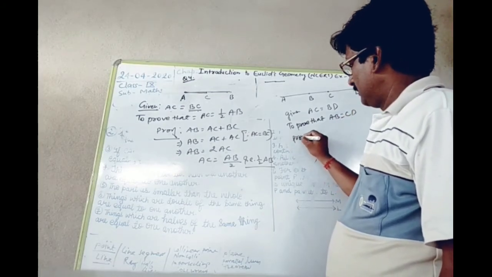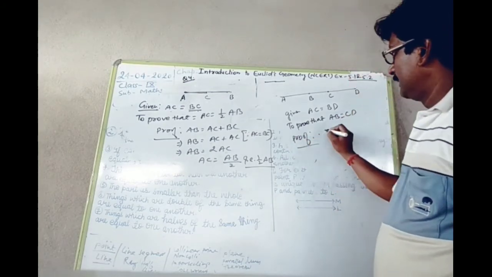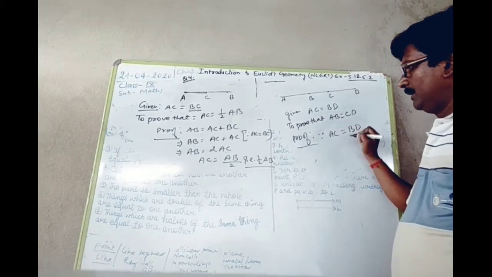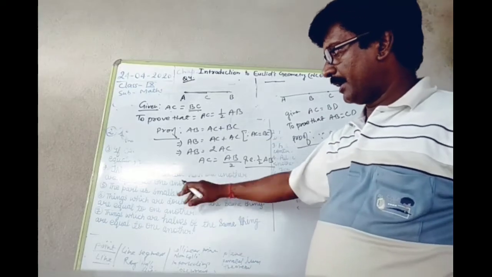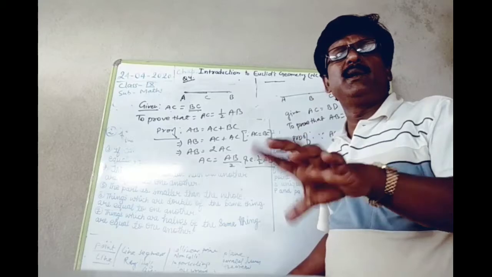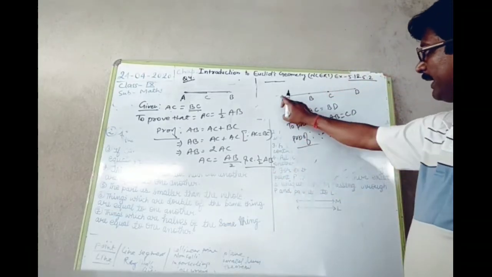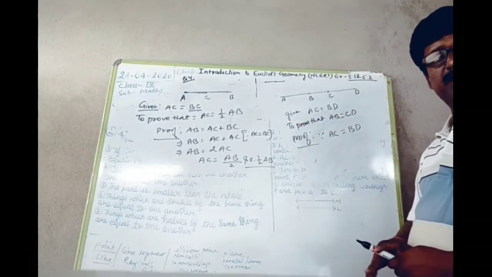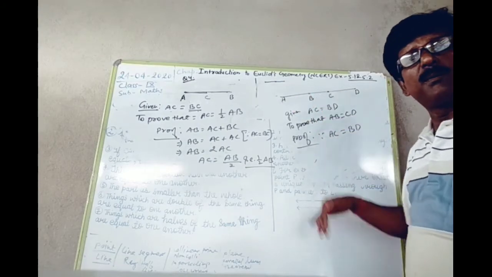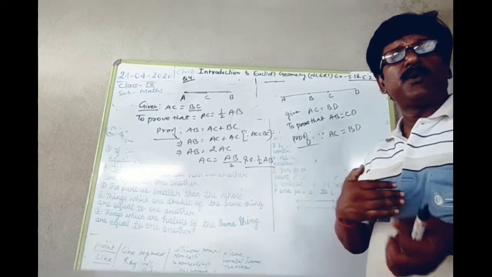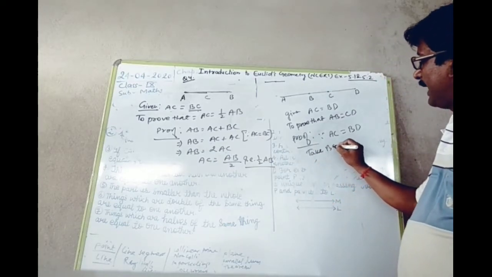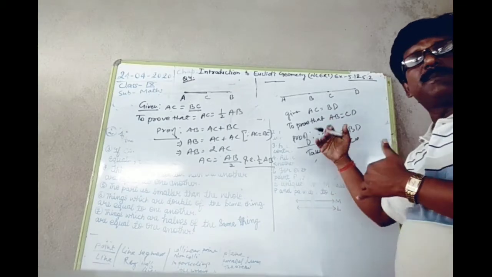In the proof we may write, since AC is equal to BD, and as has been discussed, when equals are subtracted from equals, the remainder will be equal. It is given AC is equal to BD. BC is the common part. So take BC as common and subtract it from either side.